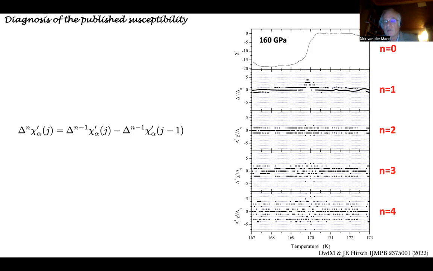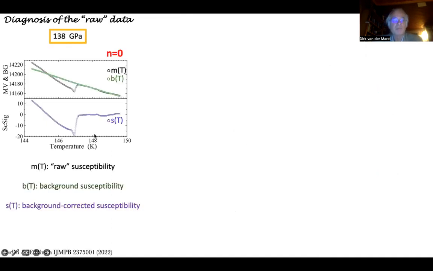And so this fourth derivative that we have down there is the most interesting function if you want to analyze later on what quantized components could be present, for example, also in the measured voltage, and that's what we'll use it for. So that brings me to the second piece of diagnosis, and that's that of the raw data. So I take here the case of the 138 gigapascal.